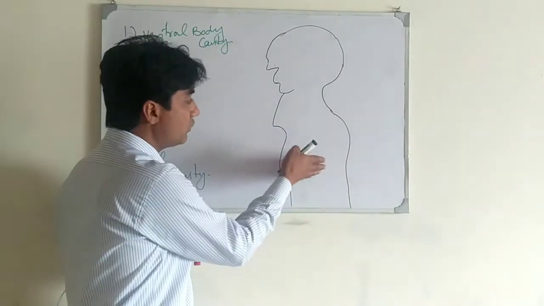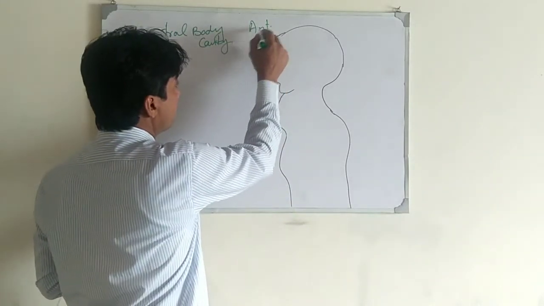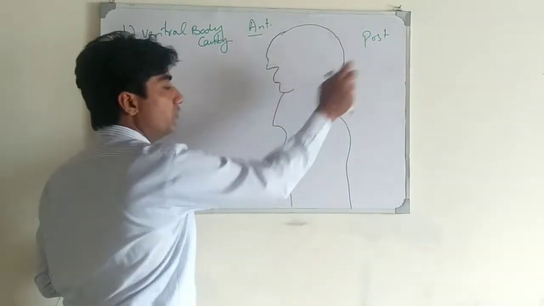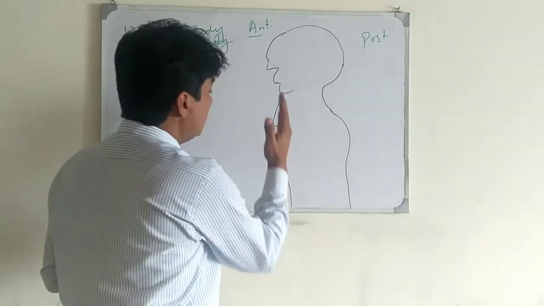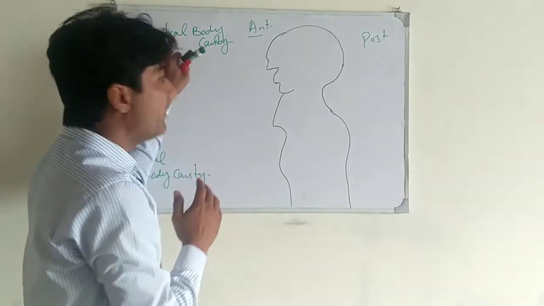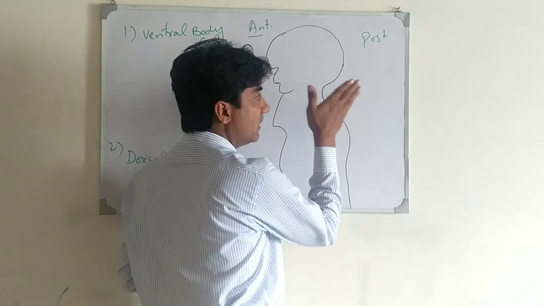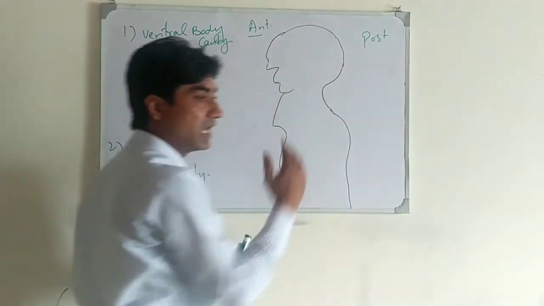Here is the lateral view of the body, this is the anterior view, and this is the posterior view. The body cavities which lie towards the front are called the ventral body cavities, and those which lie towards the back and posterior side are called the dorsal body cavities.